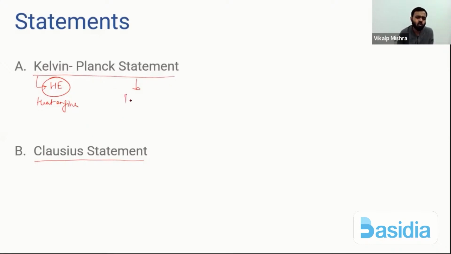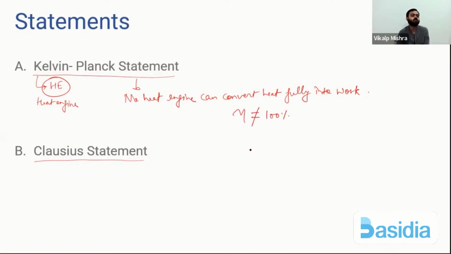Simple. No heat engine can convert heat fully into work. That means efficiency cannot be equal to 100%. This is Kelvin-Planck statement.